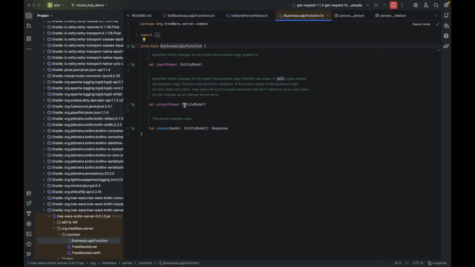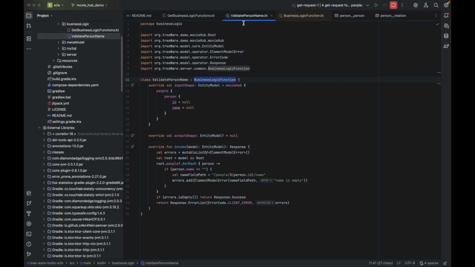These two things will eventually be used by Tree-Ware to provide build time and runtime safety to ensure that your invoke function only does things that it says it will do. In the implementation that we have, we want to validate the name of a person in this case, to make sure that it is not an empty string. This is a validation that is actually supported by the meta model. It's just a declaration in the meta model, but for demo purposes, we are going to implement it as custom business logic.